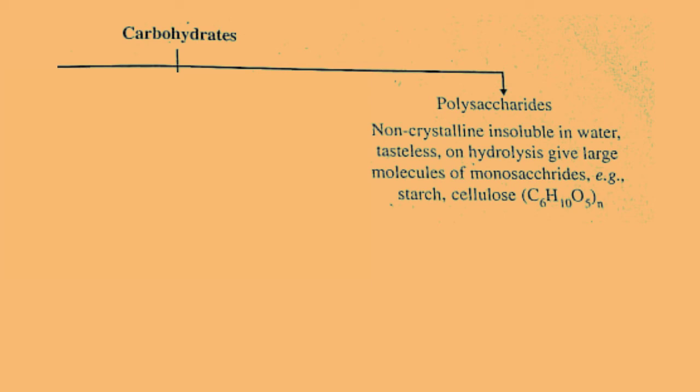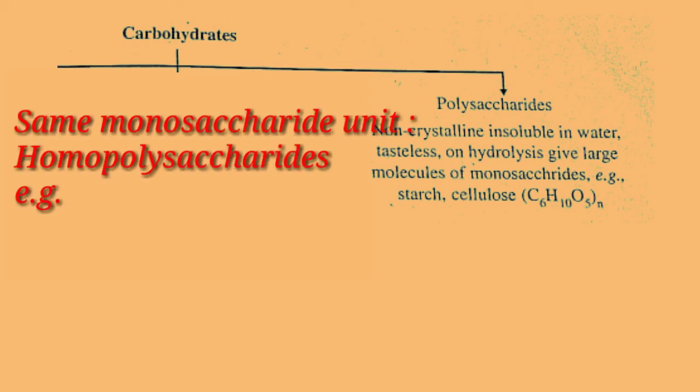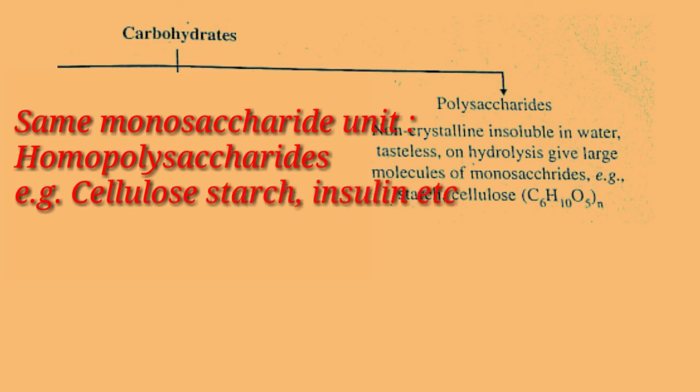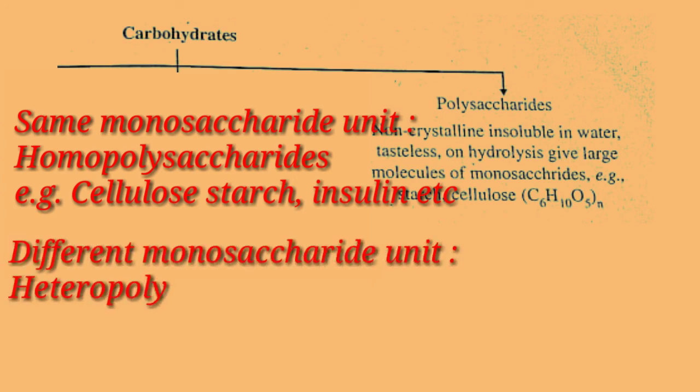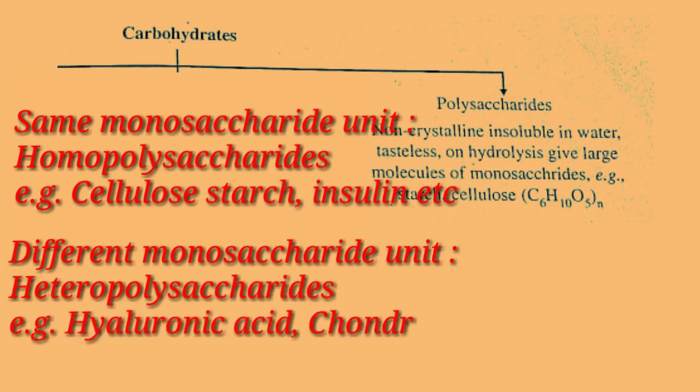If the monosaccharides are of the same type, we call it a homopolysaccharide. Examples: cellulose, starch, glycogen, inulin, etc. But if the molecules are of different types, we call it a heteropolysaccharide. Examples: hyaluronic acid, chondroitin, etc.